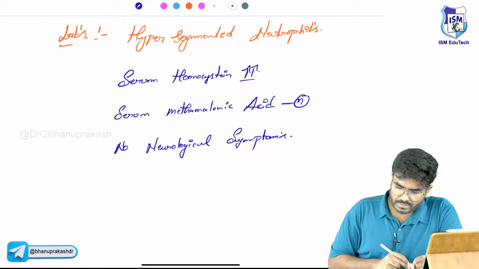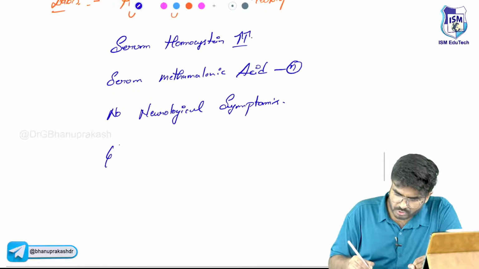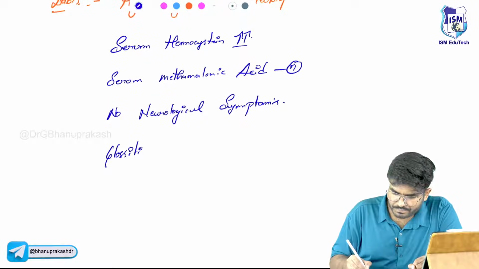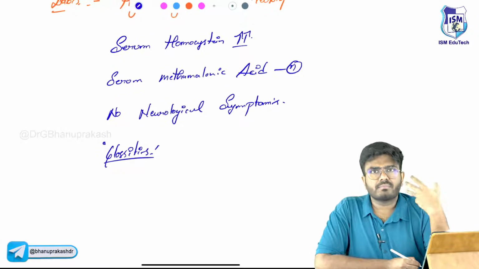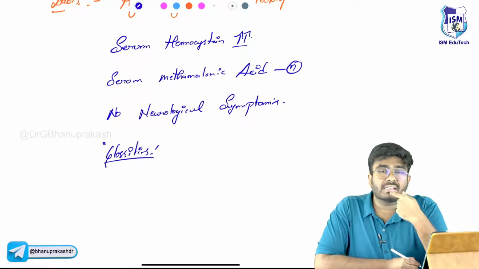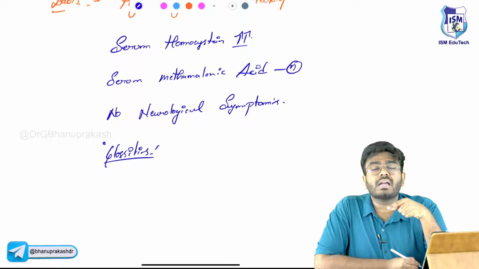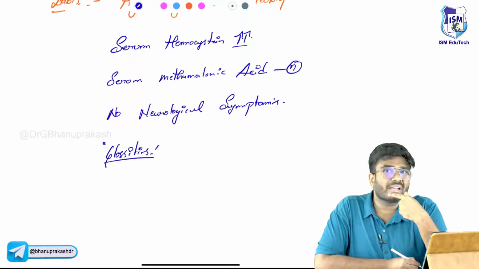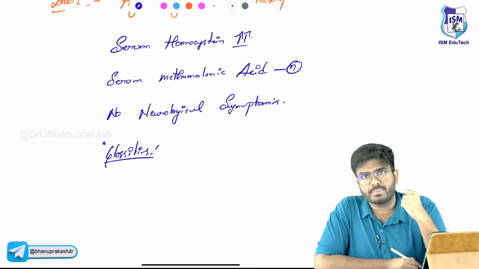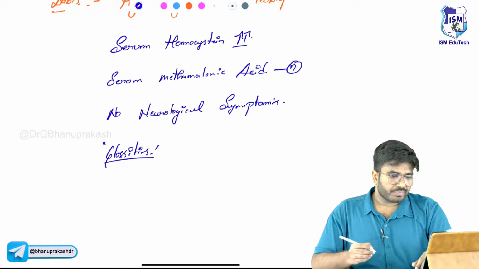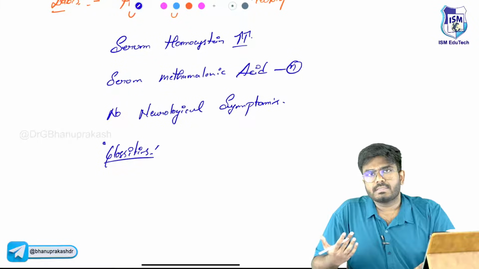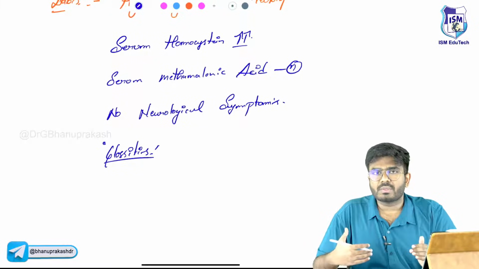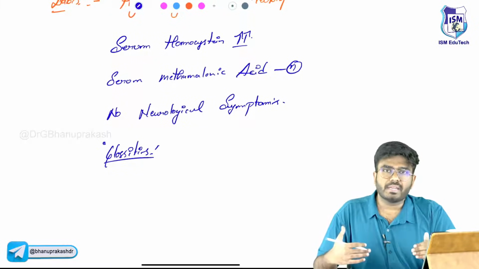What else I should teach you is these patients usually have glossitis. Glossitis is seen in B9 deficiency because B9 is needed for cell division. Here cell division is not occurring, so even the cells present on the tongue are not properly replenished, so atrophic glossitis will be seen. These are the points I want you to know regarding B9 deficiency anemia.